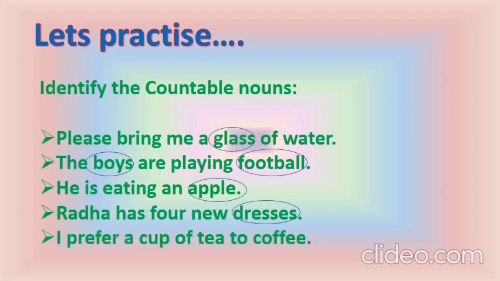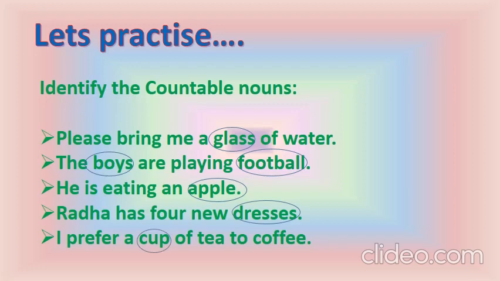Let's move to the next one. I prefer a cup of tea to coffee. Now, which are the countable nouns and uncountable nouns? And of course, nouns. So, here we have three words: cup, tea, and coffee. But which is the countable? Cup.